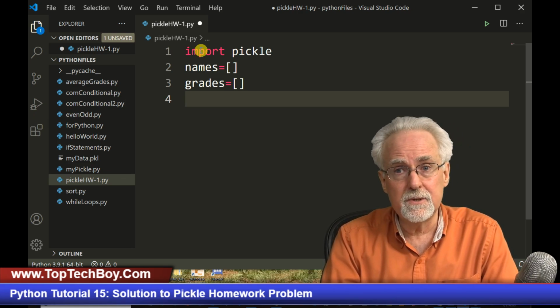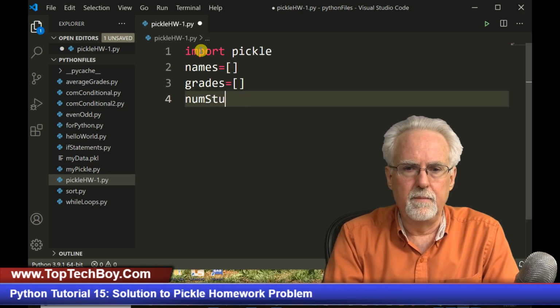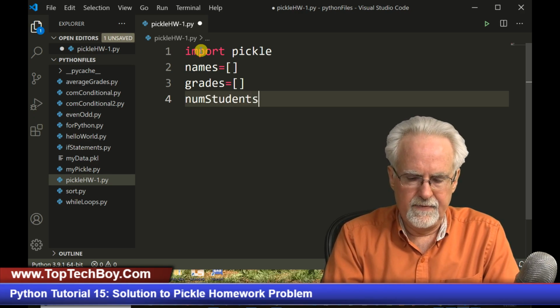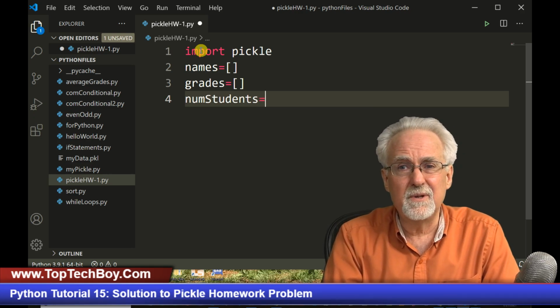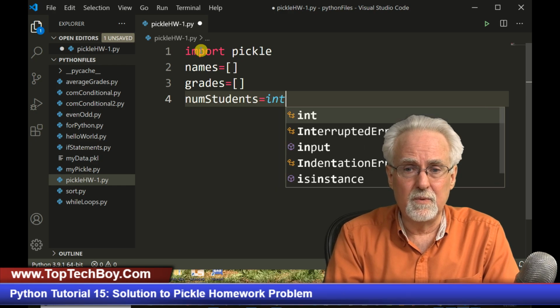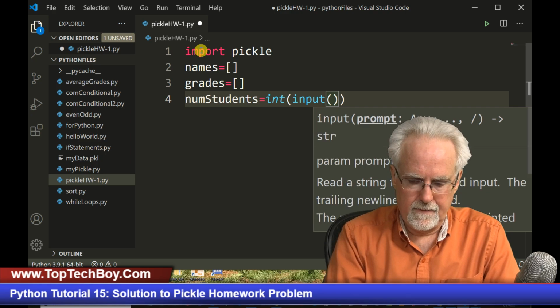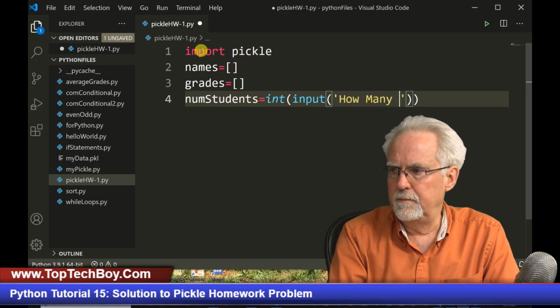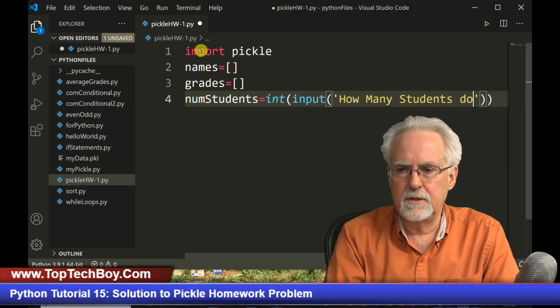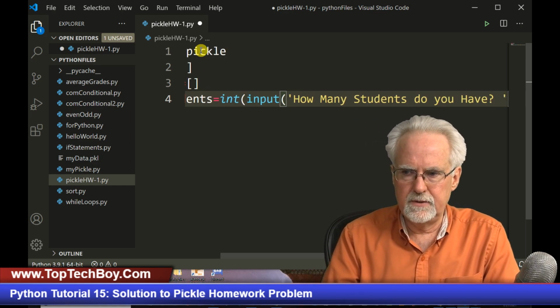Who knows? The user, so we need to get it from him. So I'm going to say num, it's not num grades, it's num people. How about num students? And that is going to be equal to, you're always going to have a round number of students, so it would be an int. And then we're going to input, and how many students do you have? Question mark and a space so that it'll look nicely.